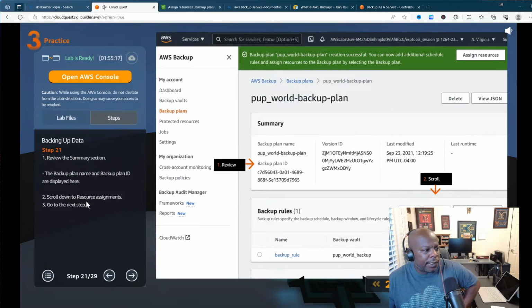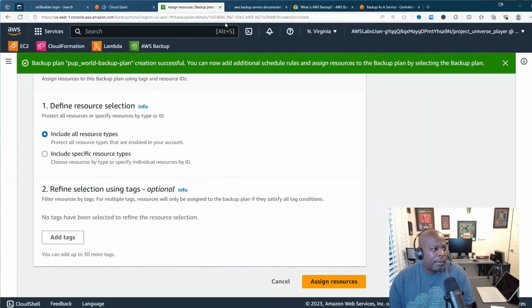All right, so review the summary section, okay? The backup plan name and backup plan ID are displayed here. It's very, very important for you to know this. So the backup plan ID is right here. This is what it looks like, okay? And this is the backup plan name. You can find it within the summary section, okay?